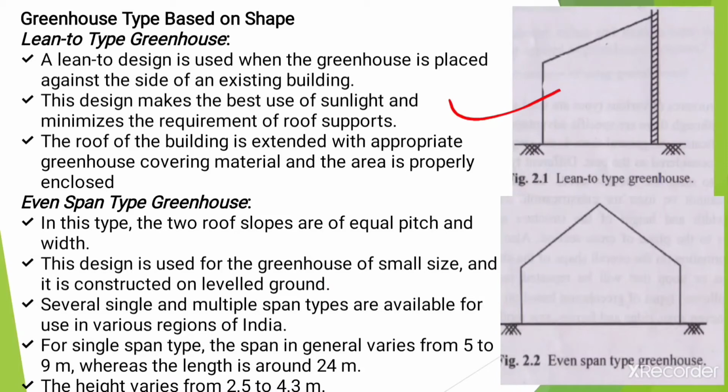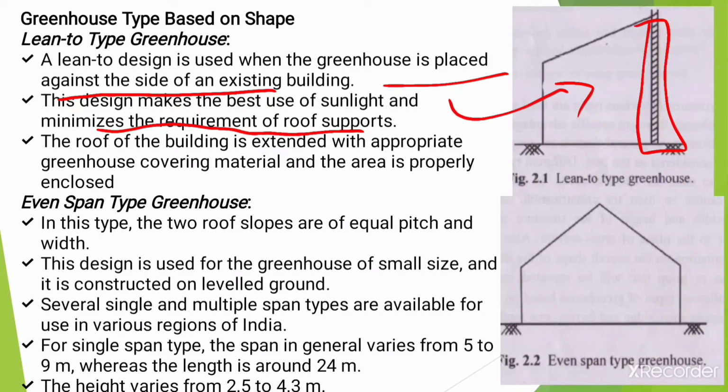Okay, this is the figure of a lean-to type greenhouse, and it is designed in such a way that the greenhouse is placed against the side of any existing building, the side wall of any existing building. So this design makes the best use of sunlight and minimizes the requirement of roof supports. Also, in construction, the roof of the building is extended with appropriate greenhouse covering material, and the area is properly enclosed.